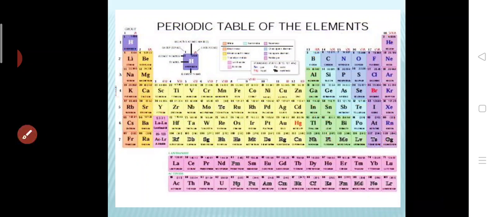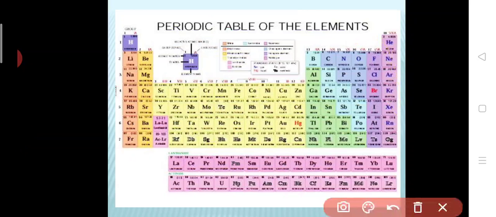The P block is home to the biggest variety of elements, and it is the only block that contains all three types, which means you will have metals, non-metals and metalloids. If you take the remaining S block, D block and F block, they have only metals. But the P block, this is very important, you should never forget this, only the P block has all the varieties: metals, non-metals and metalloids.